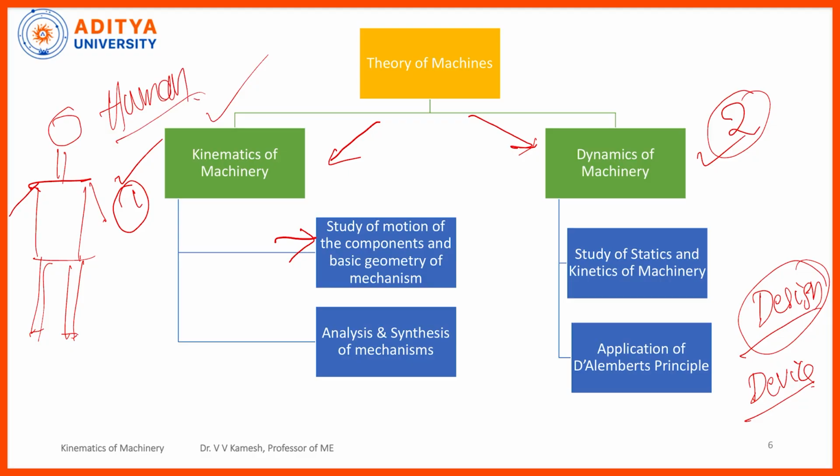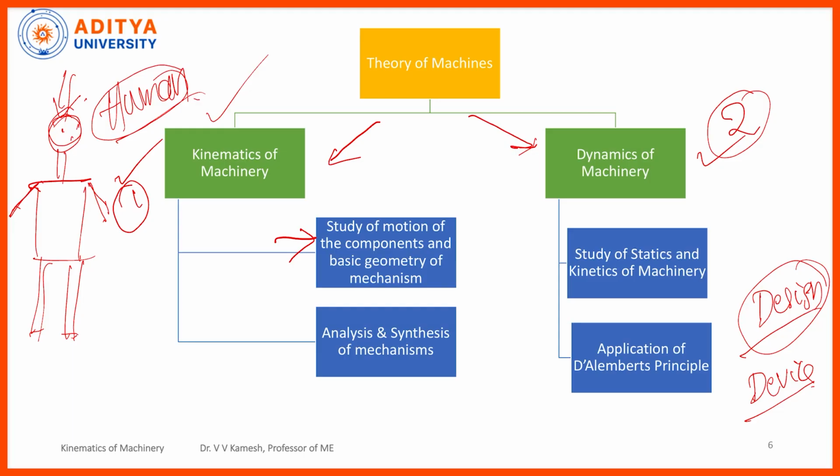After getting this, I will modify each and every component. Take the motion of each component, suppose the head of the robot. How many degrees does the robot head have to rotate? The human body cannot rotate 360 degrees, but unlike the human, I can make the robot head revolve 360 degrees. Whatever difficulties I face as a human, I want to overcome with the robot design. Suppose after 2 or 3 hours I will have fatigue. I want my robot not to have fatigue, so I will give it continuous energy.